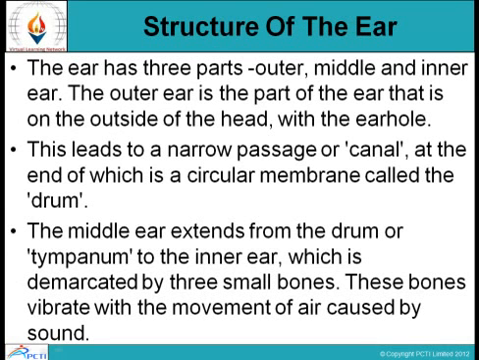Now coming towards the first topic, that is the structure of the ear. The ear has three main parts: outer part, middle part and the inner part. The outer part or the outer ear is the part of the ear that is on the outside of the head with the ear holes. This leads to a narrow passage or channel at the end of which is a circular membrane called the drum.